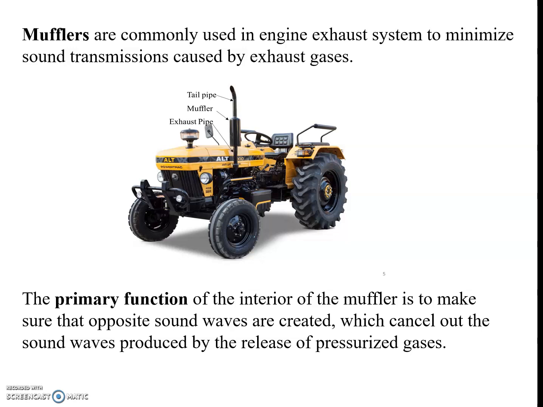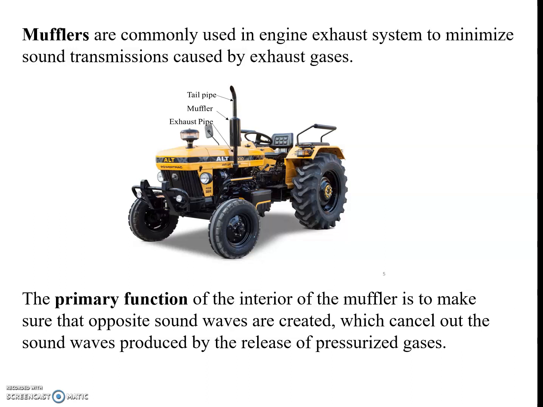Mufflers are commonly used in engine exhaust systems to minimize the sound transmission caused by the exhaust gases. They are usually located at the end of the exhaust pipe because the sound is produced at the point when the pressurized gases are released.